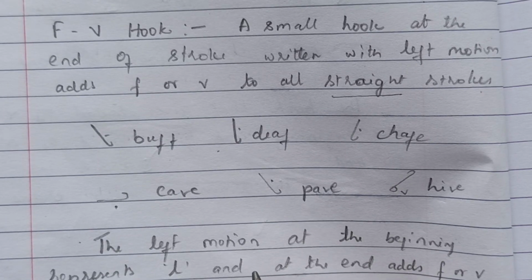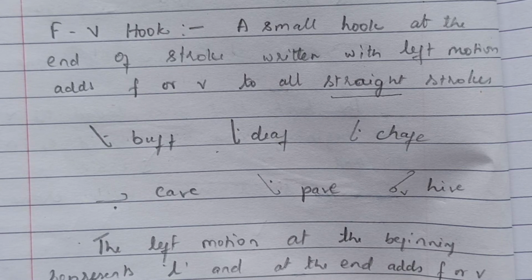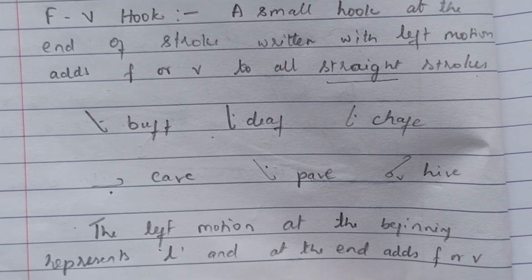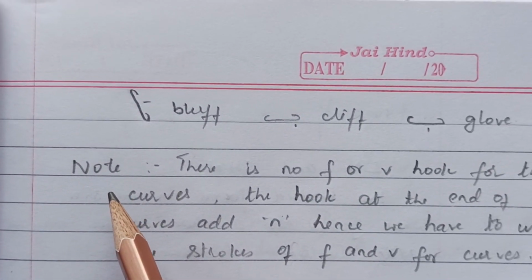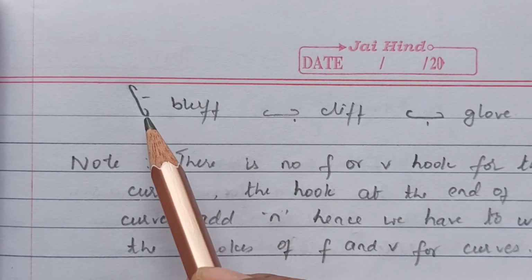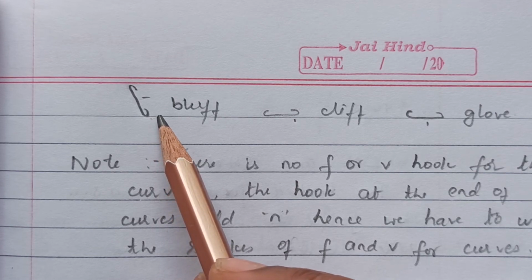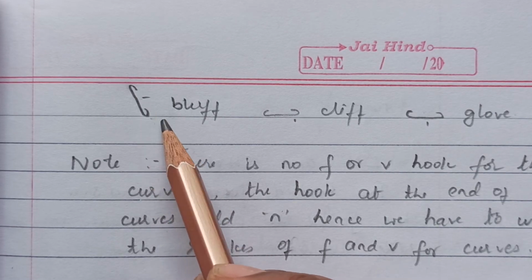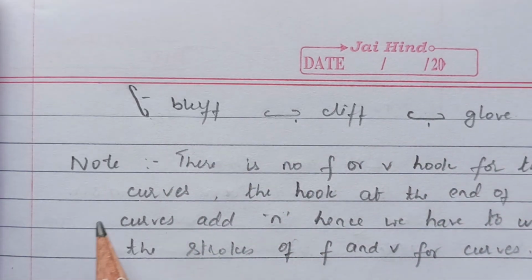Further, the left motion at the beginning represents L and at the end adds F or V. So the beginning hook adds L and the final hook adds F or V to the straight strokes. Bluff, cliff, glove.